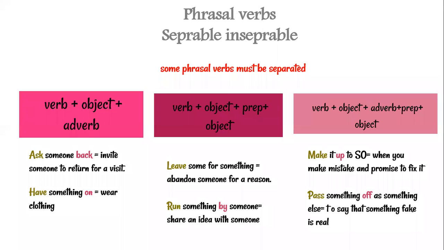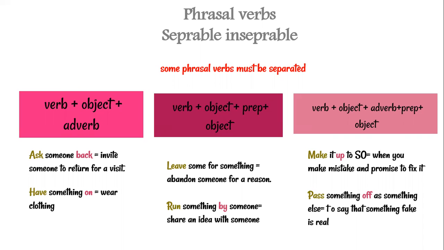You have to know that some phrasal verbs must be separated. And we have three patterns of this. If you have a verb plus object plus adverb, for example, ask someone back, which means to invite someone to return for a visit, then the someone should be included in the middle between ask and back. And the same goes with have something on, so wear clothing. The thing that you're going to wear should be in the middle between have and on.